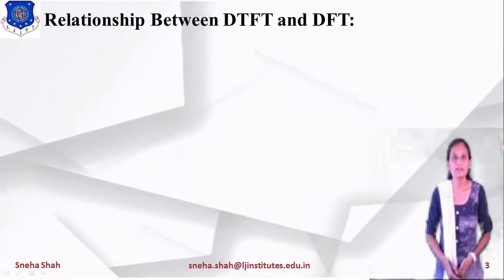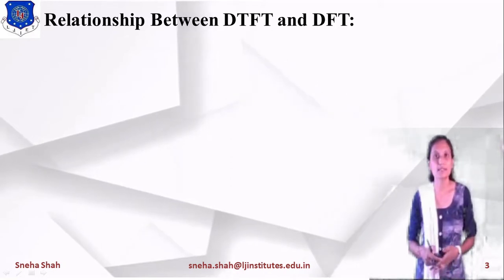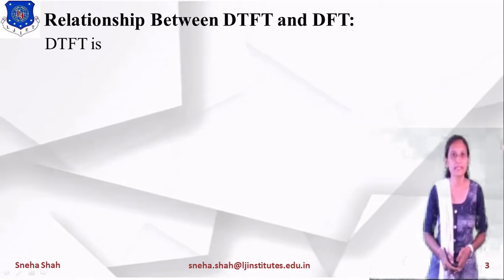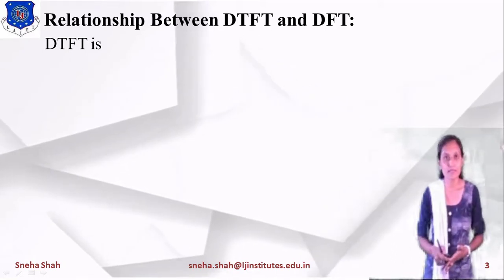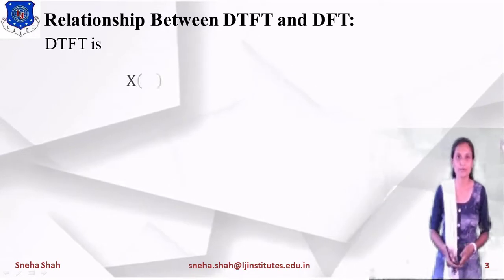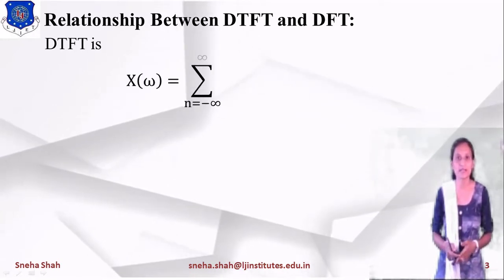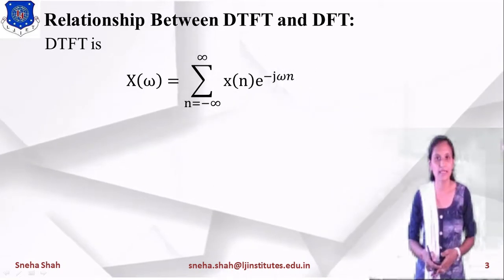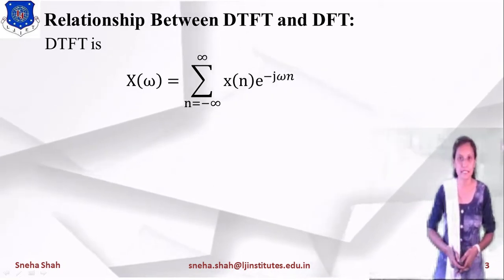If we are deriving the relationship between DTFT and DFT, we start with the equation of DTFT. What is the equation of DTFT? X of omega equals summation n equals minus infinity to infinity x of n into e raised to minus j omega n.